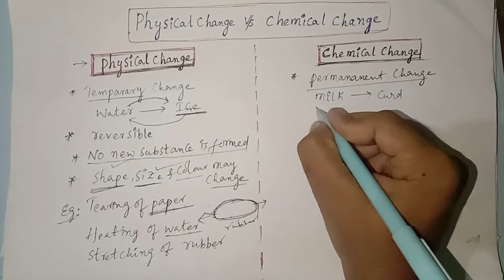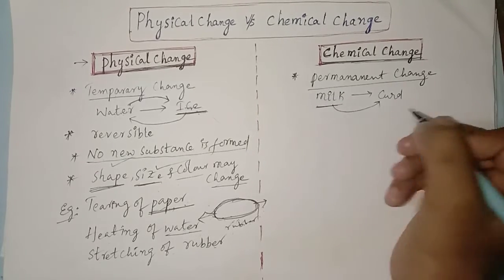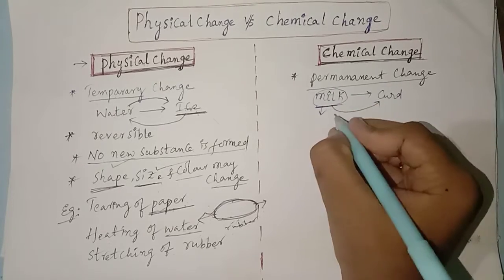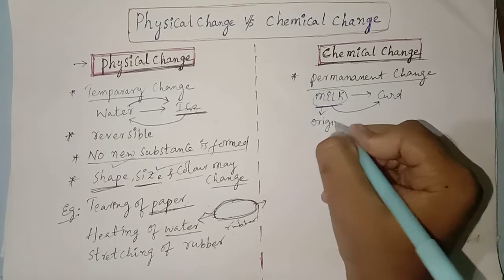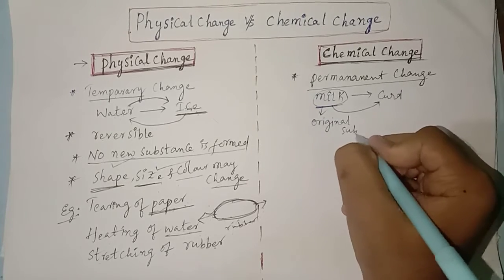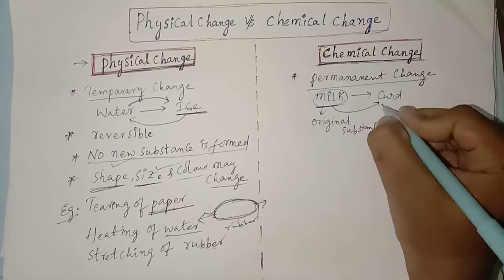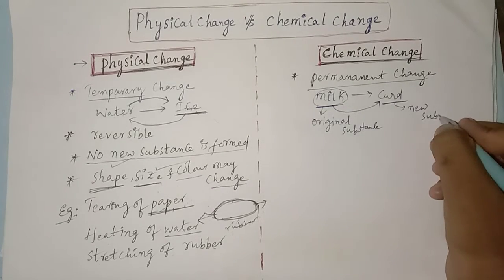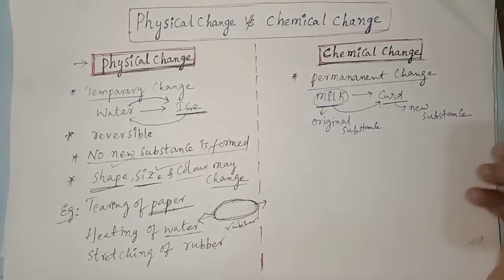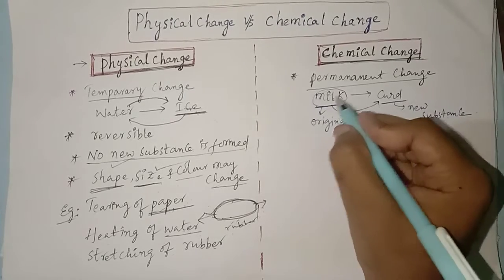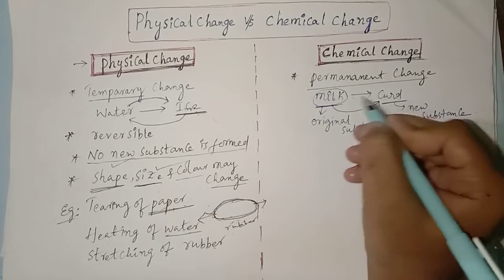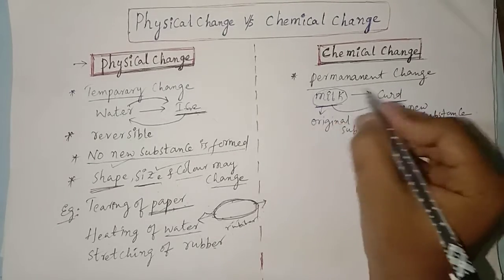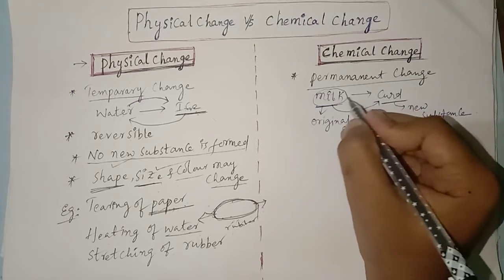In daily life we can observe milk converts into what? Curd. In this case, milk is an original substance. What we call milk is nothing but original substance. And curd is nothing but a new substance. If you observe, milk converts into curd, but curd may not convert into milk. Remember this one, very important.